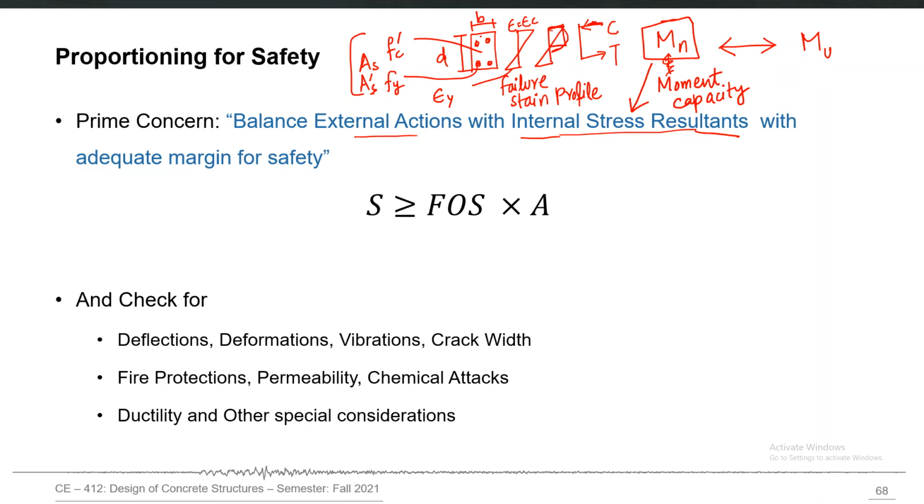If I change the amount of reinforcement here, the Mn will change. If I change b and d, Mn will change. If I change fc prime or fy, Mn will again change. Now you have another moment quantity for the same cross section, but it is coming from an entirely different process. That is coming from structural analysis, and that is the moment demand. Actually, this Mu is coming from another process, and that is structural analysis.